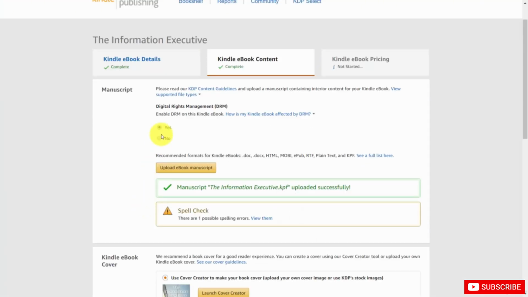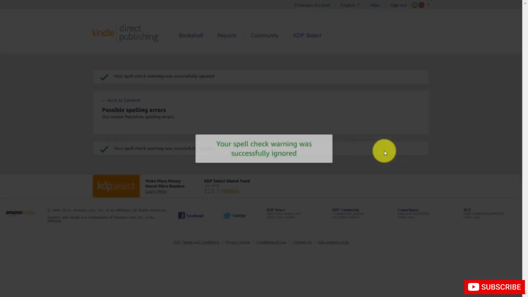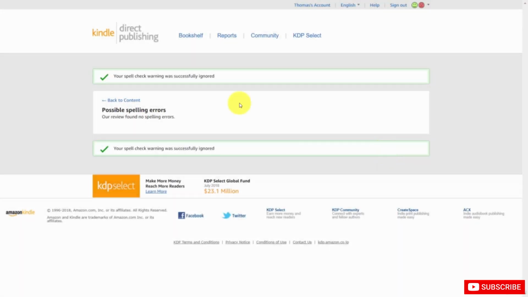Now, if you have an error that you can correct, Kindle will tell you what that error is. So for example, we can click View the Error. And we can choose to correct the error, or we can choose to ignore it. Now, for the sake of time, we're going to ignore this error, even though we would typically go back and correct our document and re-upload it. So we're going to click Ignore. When we do that, we're going to click Go Back to Content.